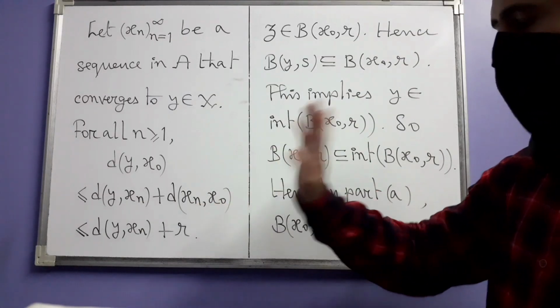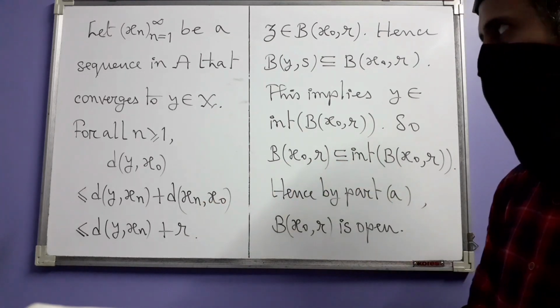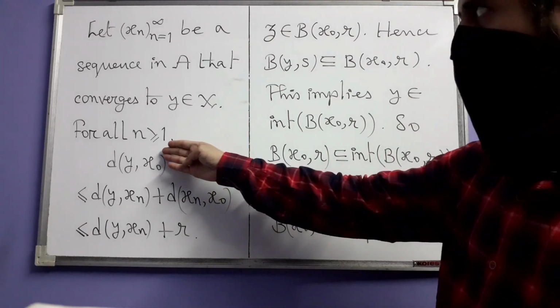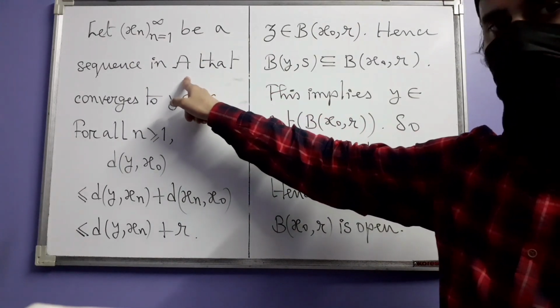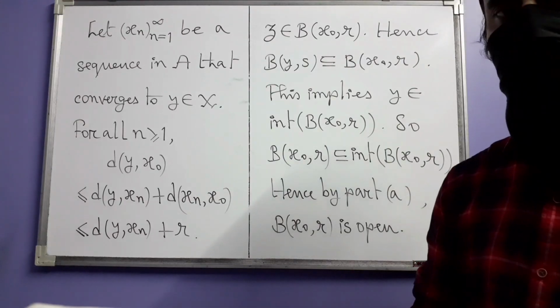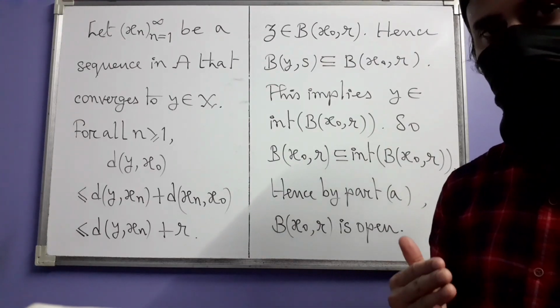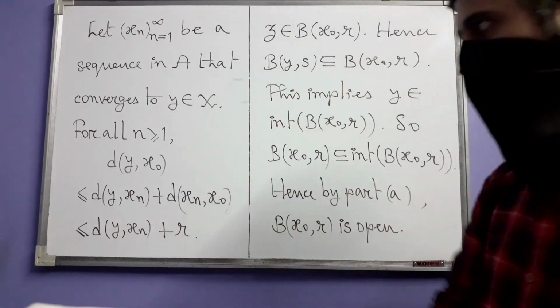Now what do we know about these distances? D of xn comma x naught. For any positive integer n, xn is a point in A. And what does A have? A has those points whose distances from x naught are all less than or equal to r. So that's why this distance is also less than or equal to r.